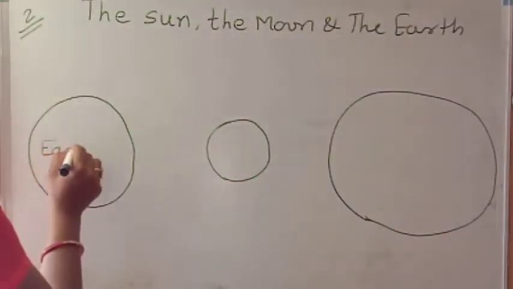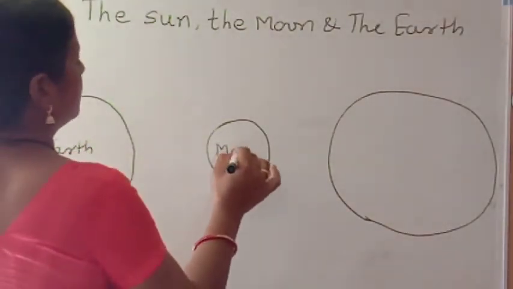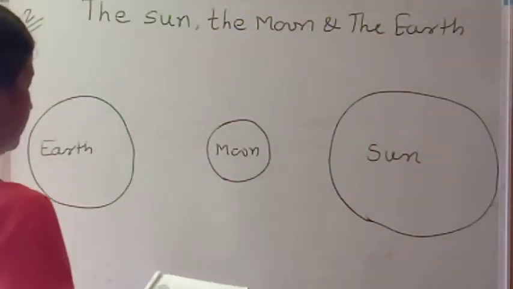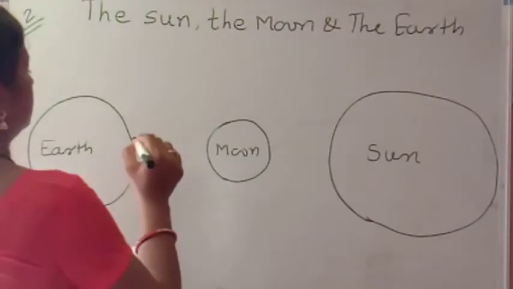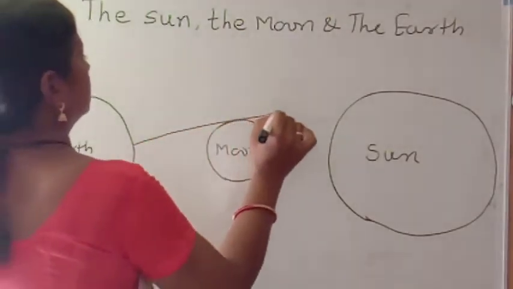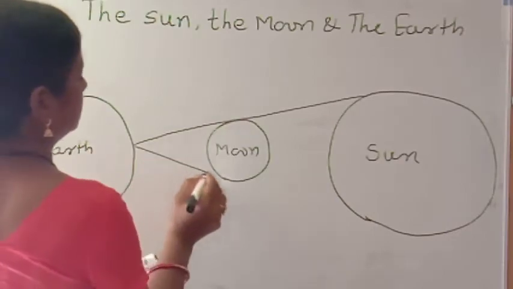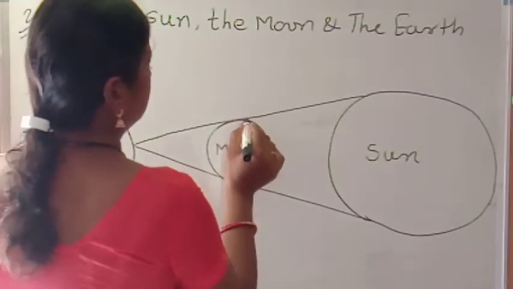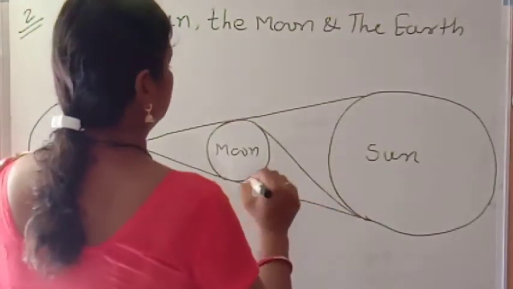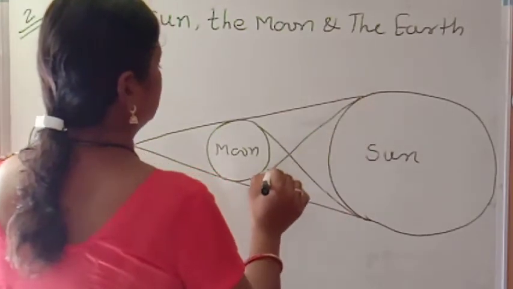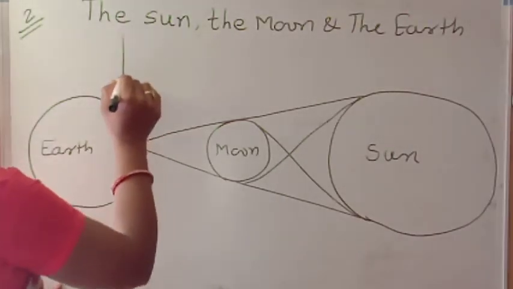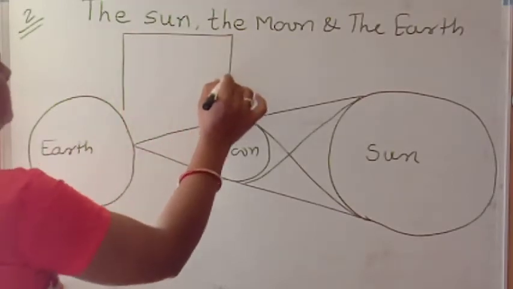This is Earth, Moon and Sun. Here the figure of annular solar eclipse is given.